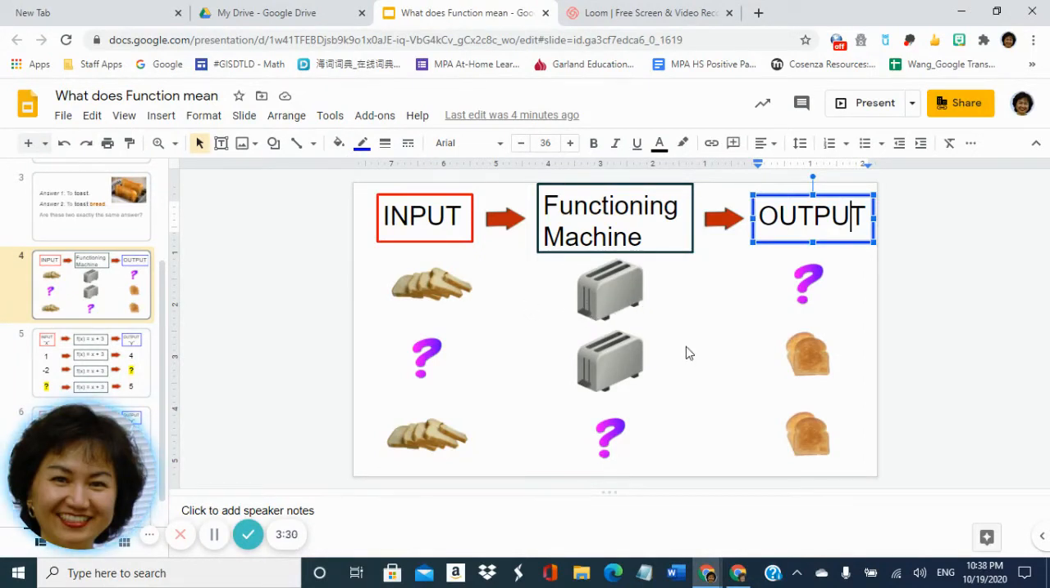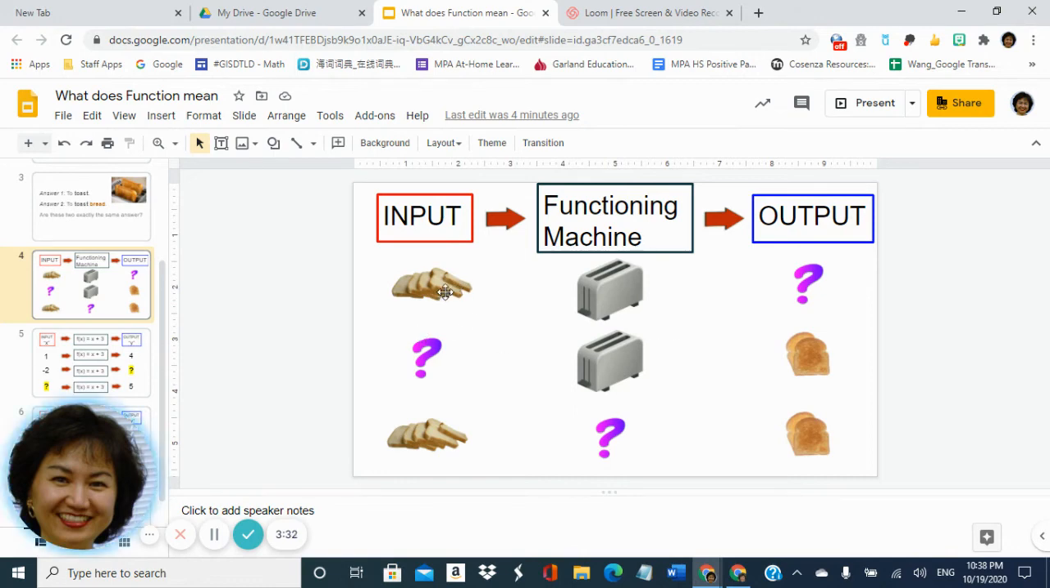Look at that. If you send white bread into the toaster, what are you going to get? This is the output. We know what this machine does, so it's to toast the bread. So if you put a white bread into the toaster, you will get toasted bread.